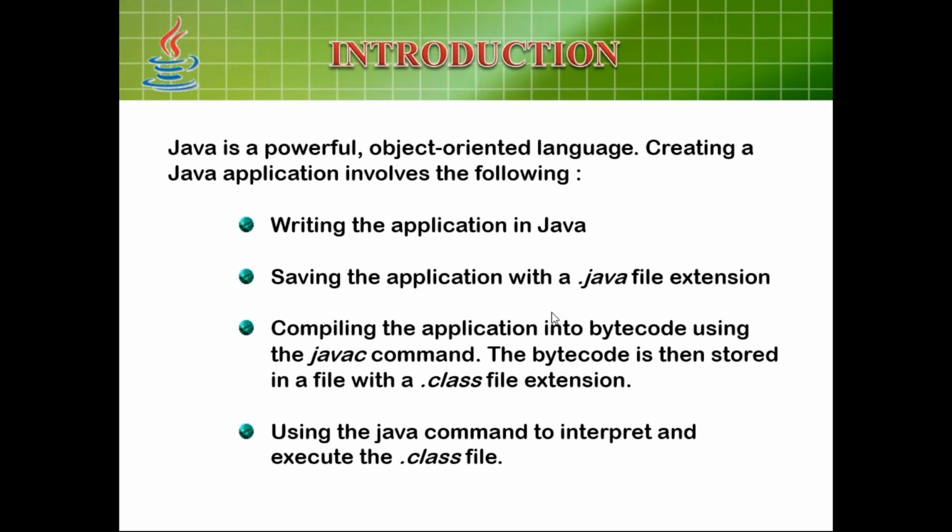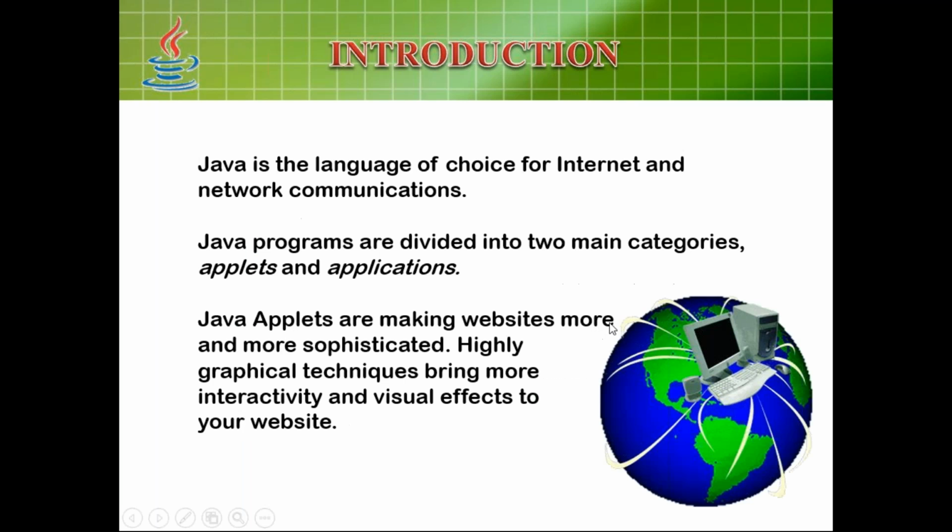Now see, after the compilation, you will get the bytecode, which has an extension called .class file extension. And how will you execute? With the help of the java command, to interpret it, you are going to execute the .class file. How will you execute? java space file name. That's what you have to give, the file name or class name.